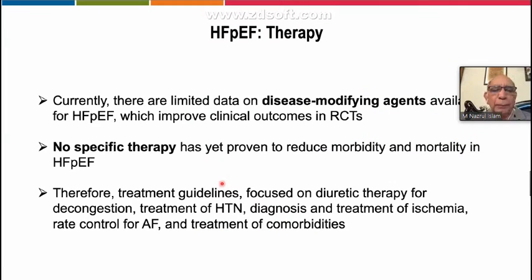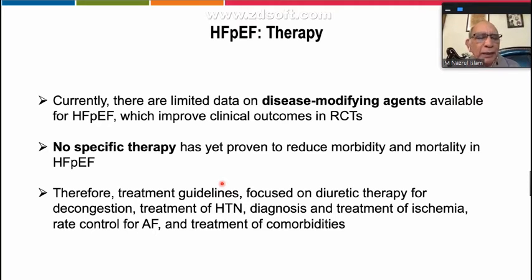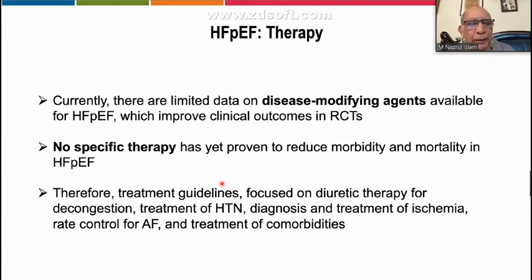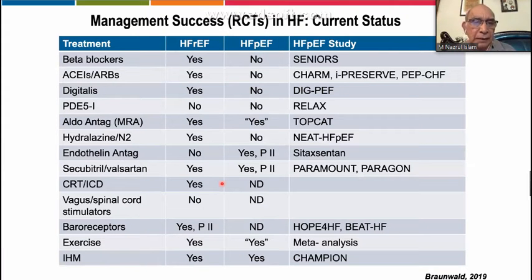Then come to therapy. Actually, there are no disease modifying agents available till now for this, and no specific therapy has yet proven to reduce mortality and morbidity. Therefore, treatment guidelines focus on diuretic therapy for congestion, treatment for hypertension, diagnosis and treatment for ischemia, rate control for atrial fibrillation, and of course, treatment for all other comorbidities. So these are the RCTs till now, but they have not given a very significant effect of the treatment. You can see very few.